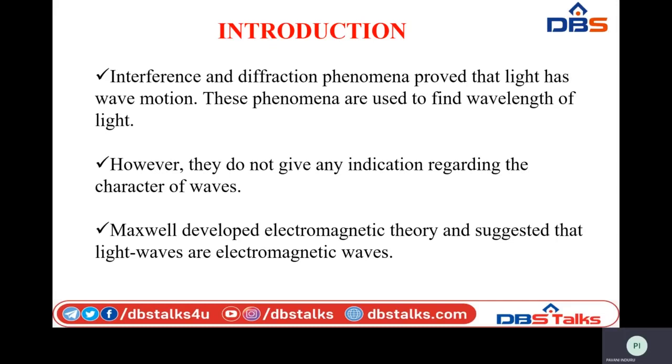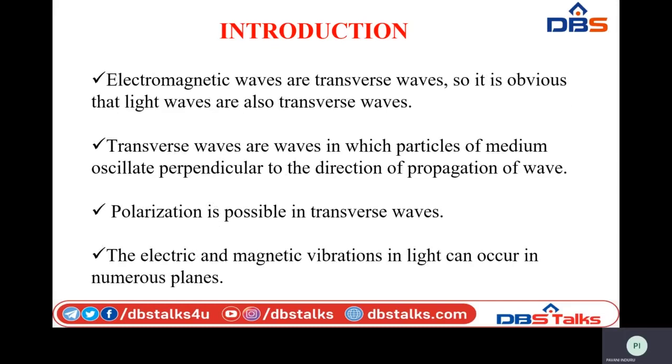Now we will see the nature of light and how polarization is able to explain it. Maxwell was a scientist who developed electromagnetic theory, and he suggested that light is an electromagnetic wave. An electromagnetic wave has electric and magnetic fields perpendicular to each other. He also proved that since all electromagnetic waves are transverse waves, light is also a transverse wave.